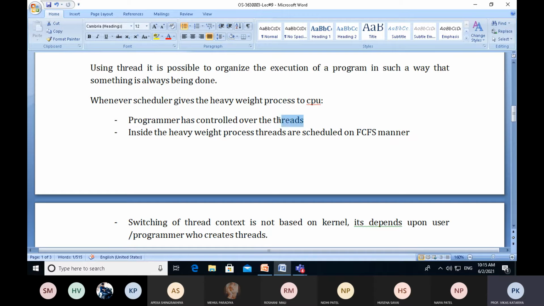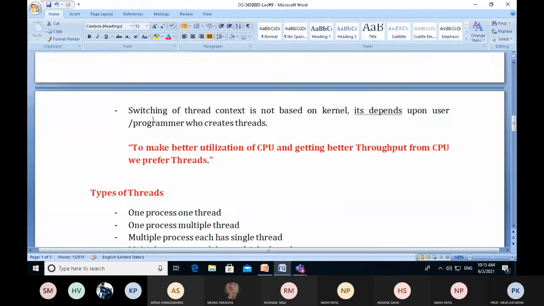So in the thread concept, there is a programmer who controls the threads. And if more than one thread is designed in a single process, then all threads will be managed in FCFS manner. That's why the terms specify that inside the heavyweight process, threads are scheduled in FCFS manner. Switching of thread context is not based on the kernel. It depends upon the user or programmer who creates the threads.